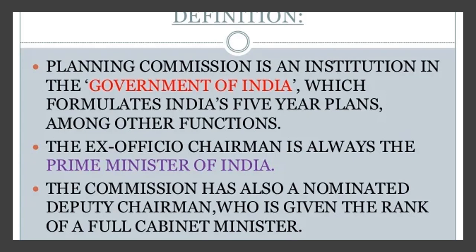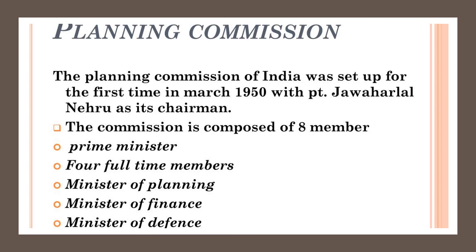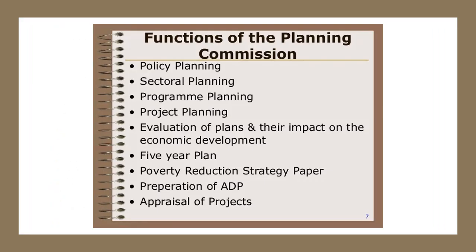Now let's have a look at the number of members. When we talk about the Planning Commission, we have 8 members. The first is the Prime Minister, followed by 4 full-time ministers, and the other 3 are the Ministers of Planning, Finance and Defense. The Planning Commission of India was set up for the first time in March 1950 with Pandit Jawaharlal Nehru as its chairman, and it has 8 members like we discussed.